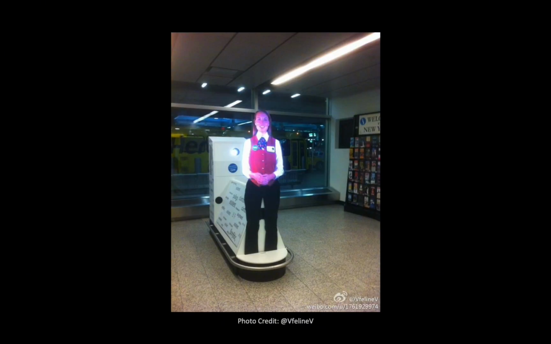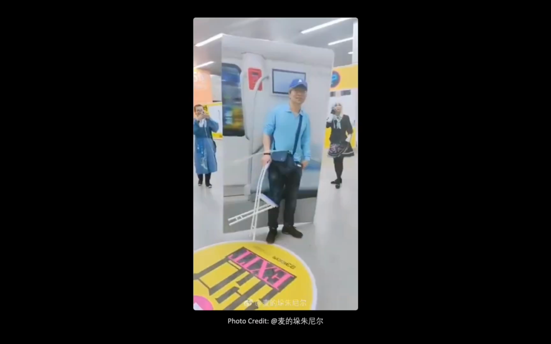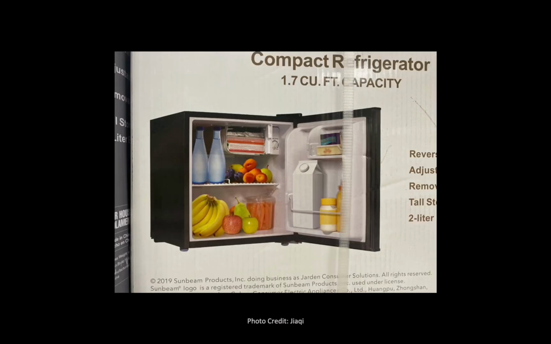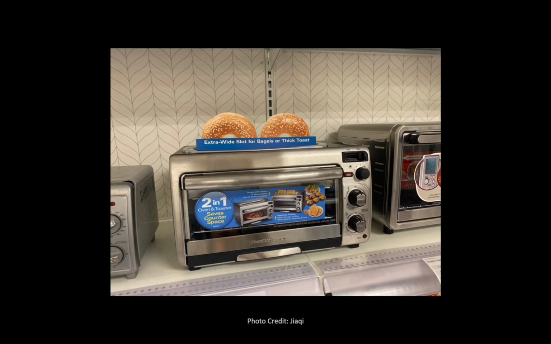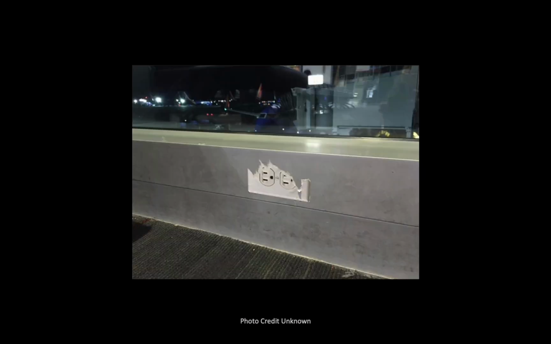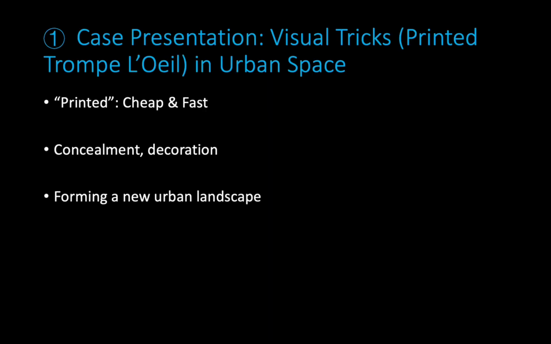Gatekeeper. The New York JFK Airport. More human figures. Food, food. Yeah, a type of new fridge in the US. Maybe this is a prank.